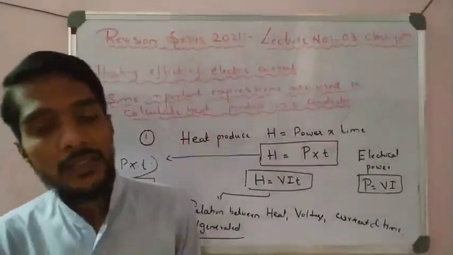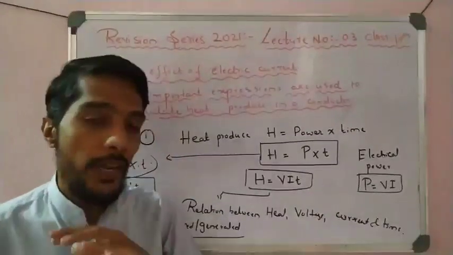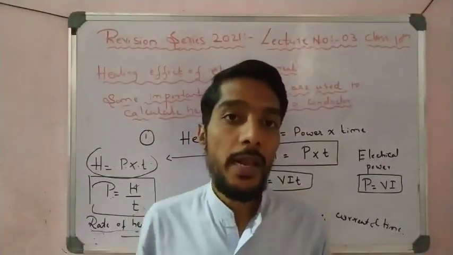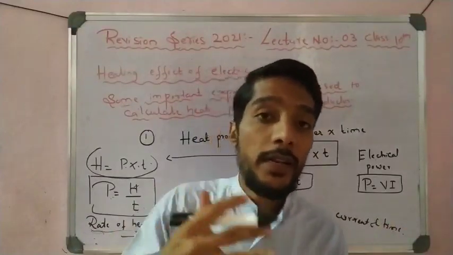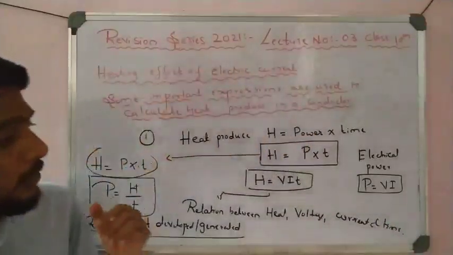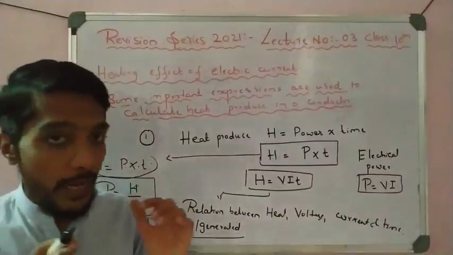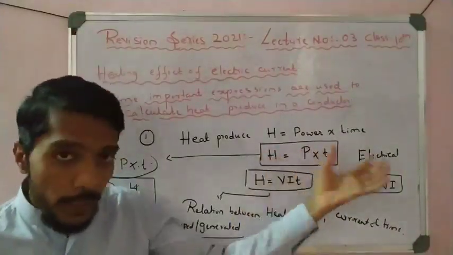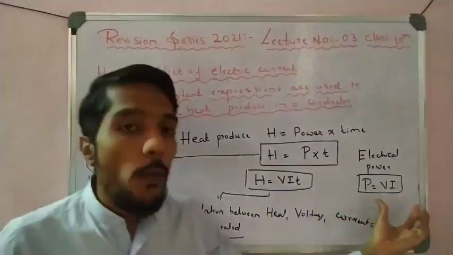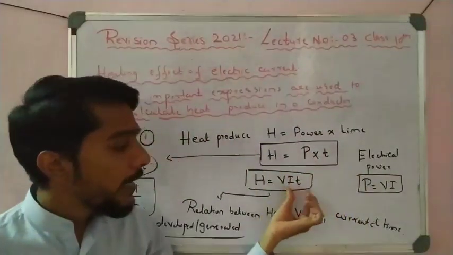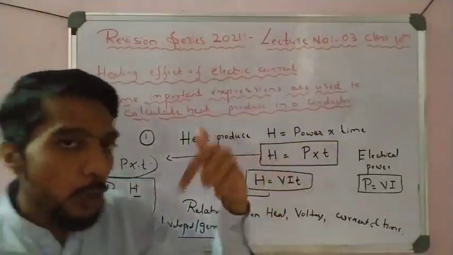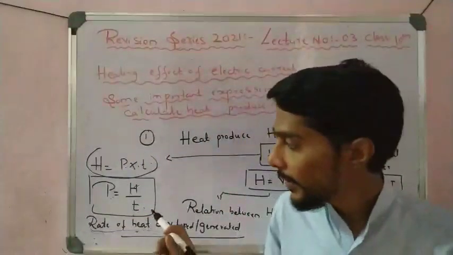I say that the heating effect of electric current is a very important concept. It is possible to make examples related to daily life. First, do not get confused, the formula is simple: H is equal to P into T. We know that power is nothing but VI, so I put VIT in the formula, and again with the help of H is equal to P into T, these are simple mathematical problems.